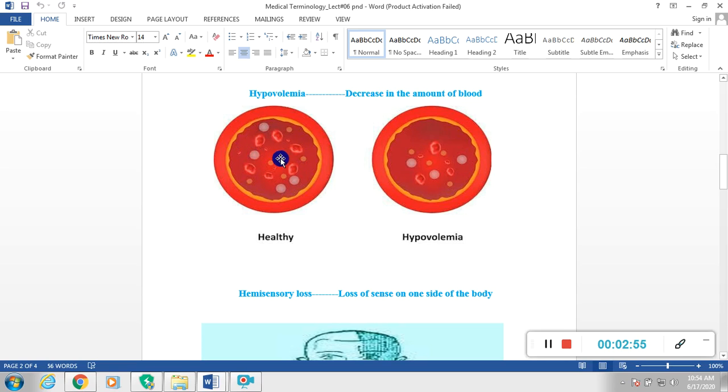This is just a hypothetical picture, and here there is a reduced amount, a low number of blood cells or blood components. So this is the healthy one, and this is a disease or pathological state.